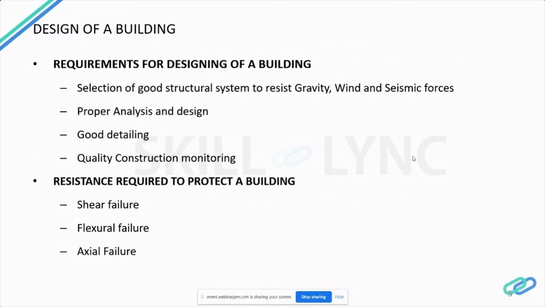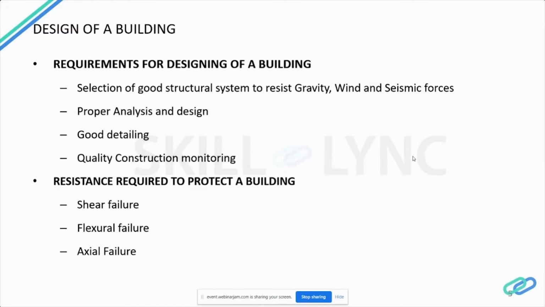And the analysis and design has to be done properly. And the detailing of the building, that is like providing reinforcements, should be done as per IS codes, and even if you are into the design field, you should monitor the quality of the construction as and when needed.